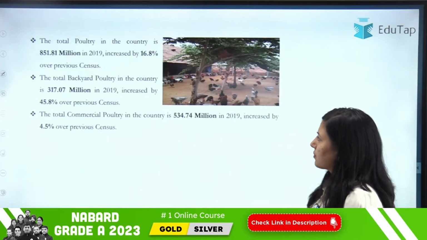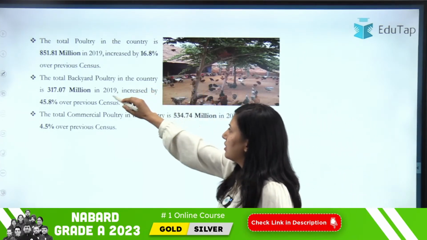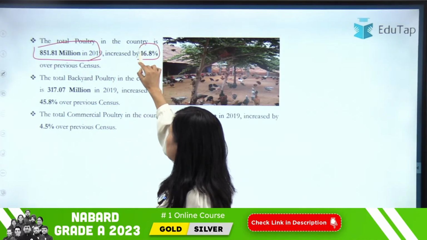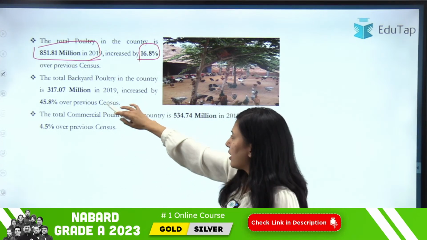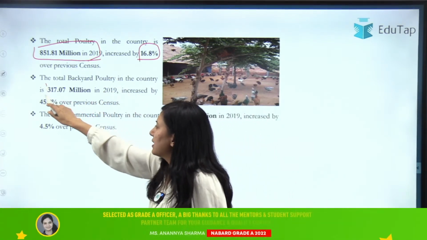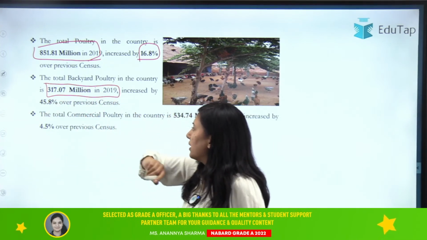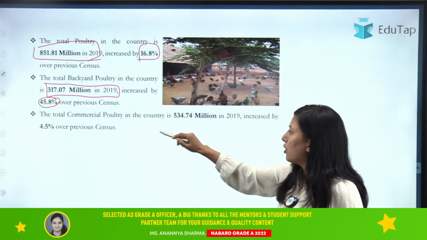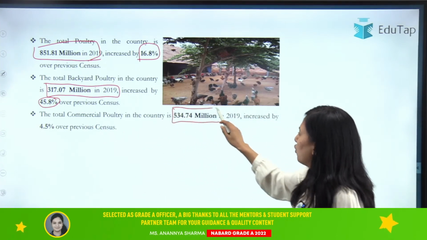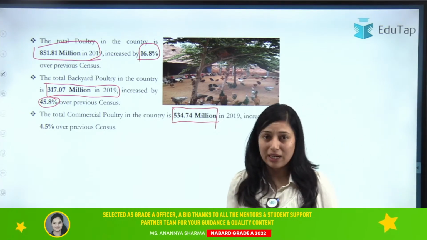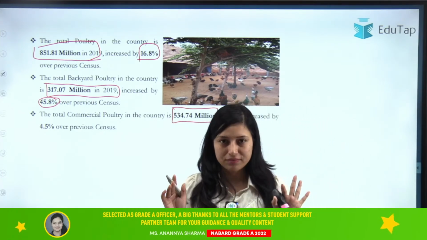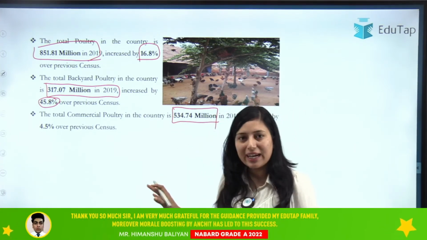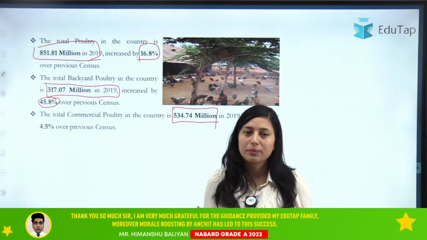Moving on to poultry, the total poultry in the country is 851.81 million. Clear? Which has increased by 16.8%. And talking about total backyard poultry in the country, that is 317.07 million in 2019, increased by 45.8%. And total commercial poultry in the country is 534.74 million. Now I have covered all the data of livestock, especially all the highlights that are important and given in the actual report. Now there should not be any confusion.